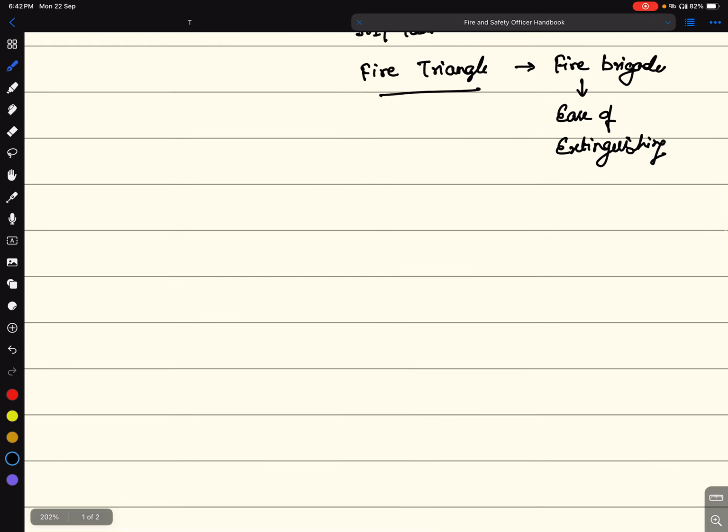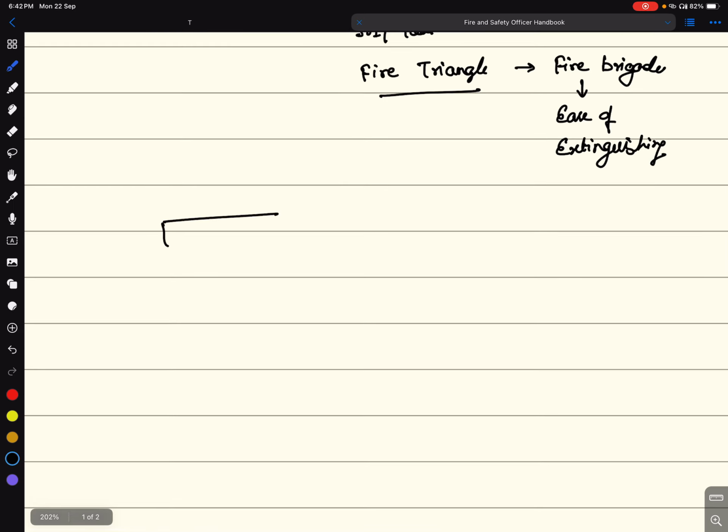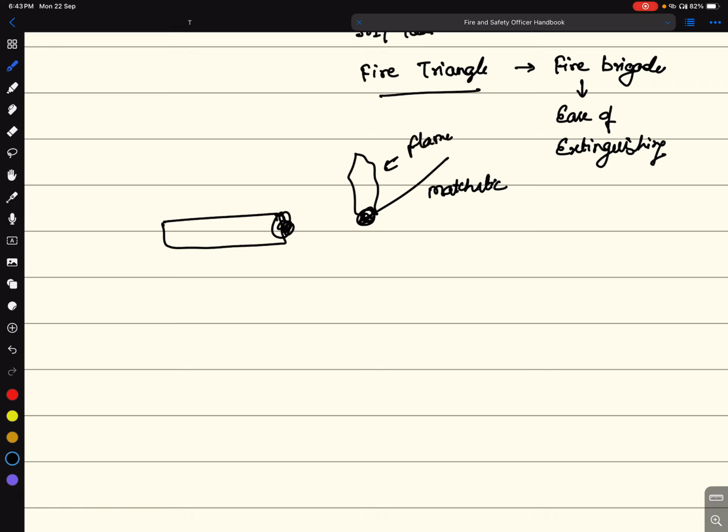Now let us try to understand. Suppose this is a wooden log and we bring a burning matchstick with flame close to it. What happens?